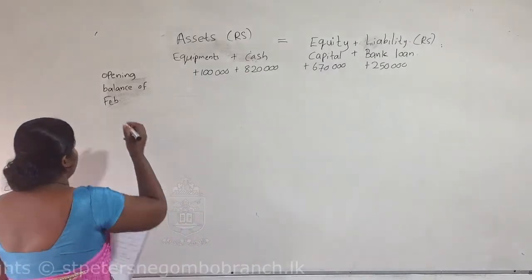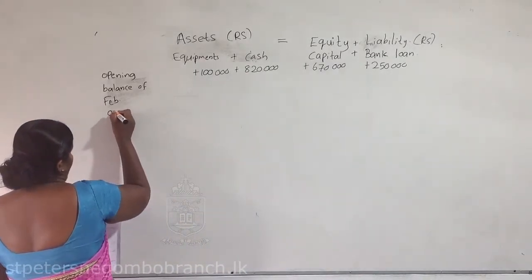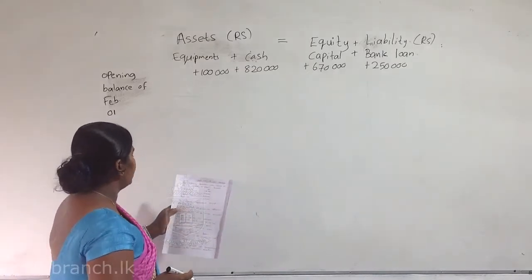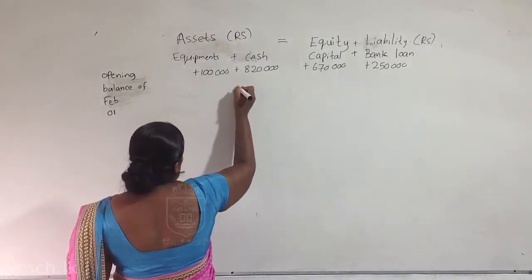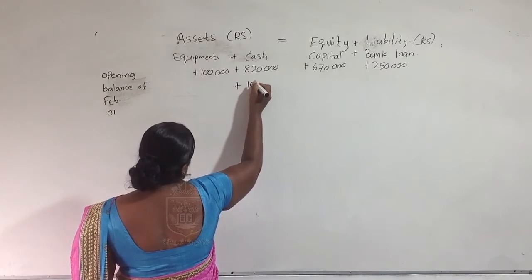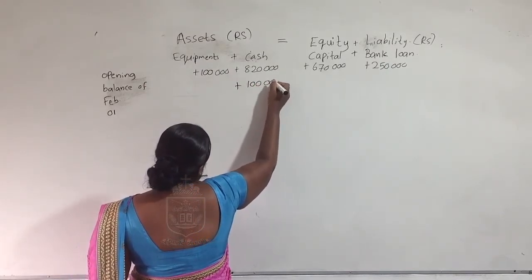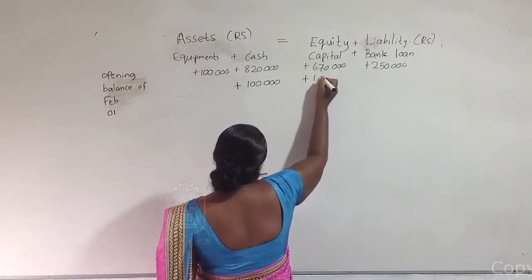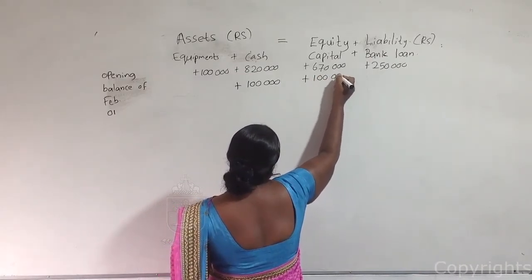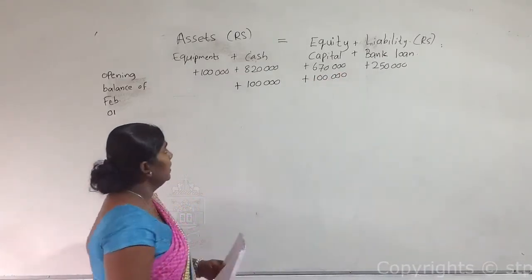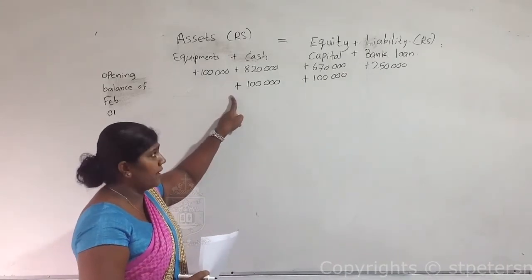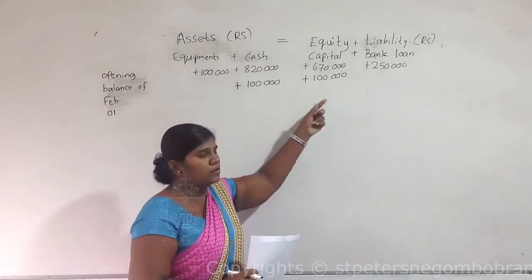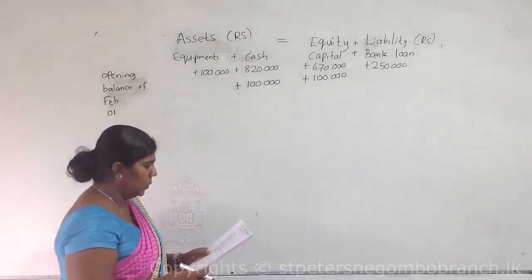The first transaction, owner invested 100,000 as additional capital, means increase cash, and equity also increases 100,000. Here increase this side plus 100,000, increase this side 100,000, the equation is equal.